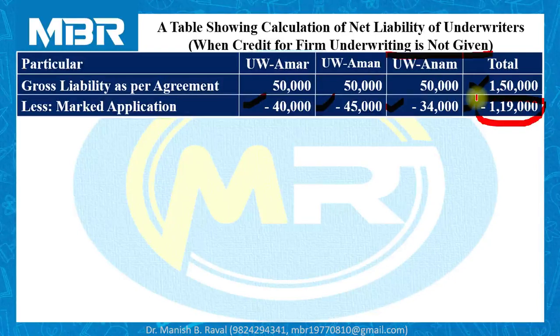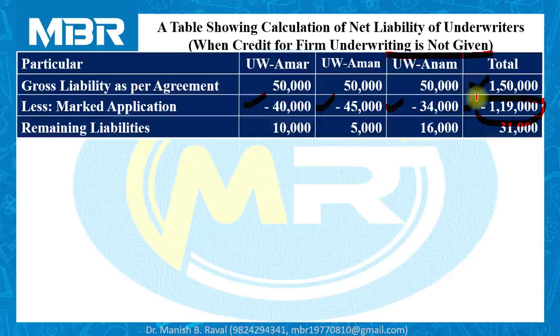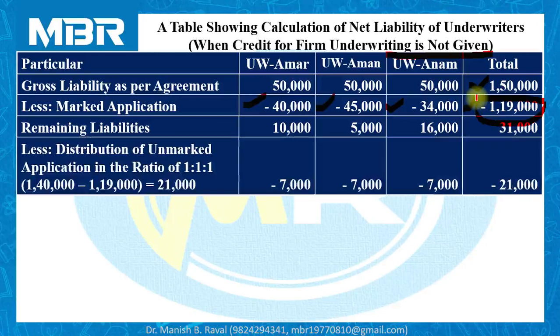But here the situation is very much clear. We don't want to provide any credit or benefit of firm underwriting to the underwriters. So always take care of the situation very properly. Remaining liabilities: Amar 10,000 shares, Aman 5,000 shares and Anam 16,000 shares, total 31,000. Less distribution of unmarked applications in the ratio of the gross liability, that is equal, 1:1:1.